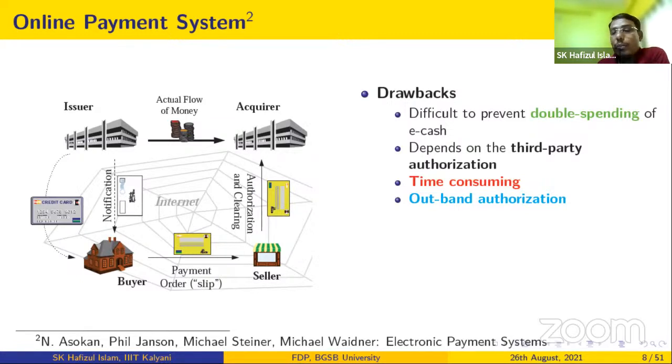Why? The buyer will first request the bank to issue the eCash. Bank will issue the eCash and deliver it to the buyer, right? So the buyer will submit this eCash to the seller, and the seller will submit this eCash to the acquirer. Acquirer will process all this, and then accordingly inform the bank. Then the bank will debit or credit the amount, right? So there are many middlemen. They will charge some kind of processing fee or transaction fee, right? And it also involves a third party, the middleman, right? So these are the difficulties of this kind of online payment system.